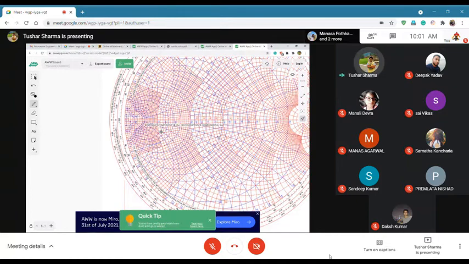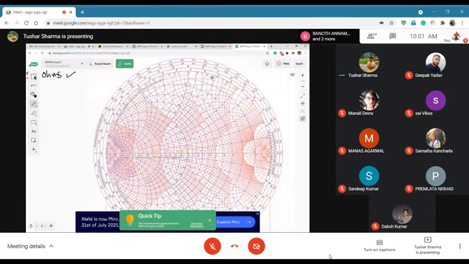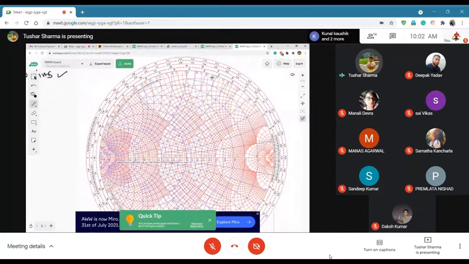Okay. So this is one, and now we are plotting Z. So we have to see the red circles. So 0.3 is here, and okay, this is better view. So this is 1, 0.9, 0.8, 0.7, 0.6, 0.5, 0.4, 0.3. So this is 0.3.